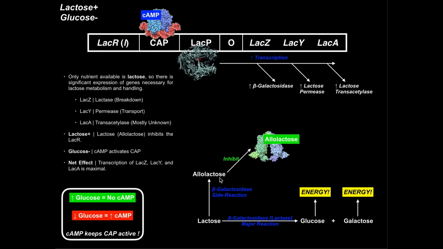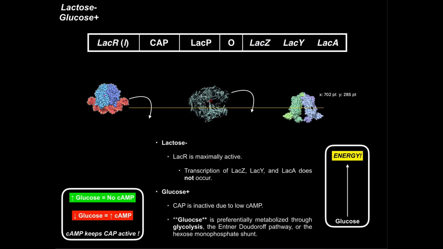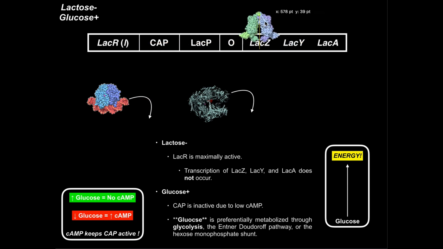Then the allolactose will in turn inhibit the lac repressor and prevent it from binding to the operator. However, if there's no lactose, there is no allolactose. And therefore, this lac repressor is no longer inhibited. It can come over and then bind to that operator. Okay. And that operator being bound is partial inhibition of the lac operon as a whole.